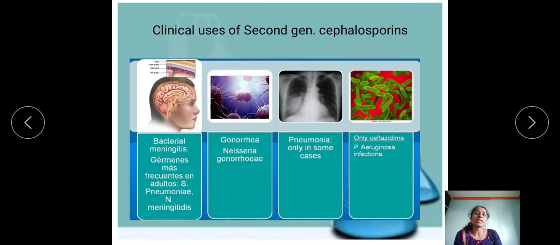Clinical uses of second generation cephalosporin. It can be used clinically in meningitis. The next one is gonorrhea, in the treatment of gonorrhea, which is caused by Neisseria gonorrhoeae. For pneumococcal types of infections, in some cases it can be preferred, and also only ceftazidime is used against Pseudomonas aeruginosa type of infection.